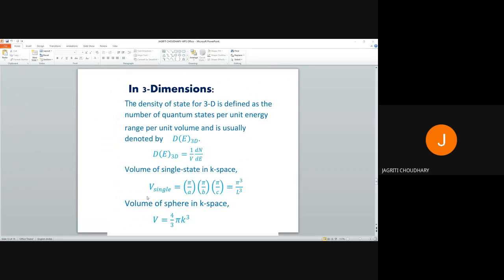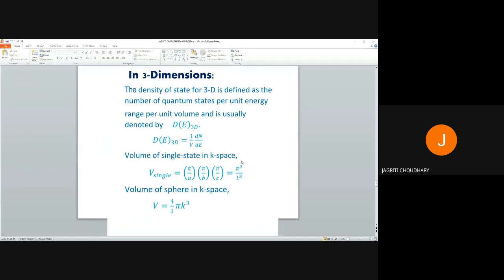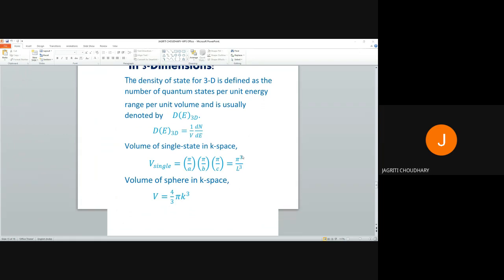For three dimensions, in place of length and area we will put volume, so the formula will be 1 upon V dn by dE. We will find the volume of a single state, which will be pi cube upon L cube, and the volume of the sphere, since for three dimensions it will be like a sphere. We know the volume of a sphere is 4 by 3 pi k cube for k space.